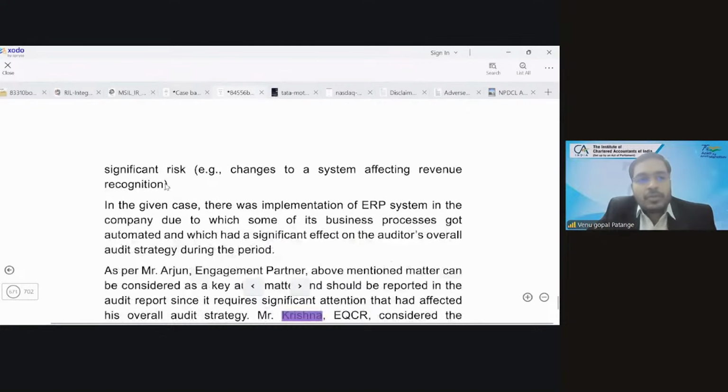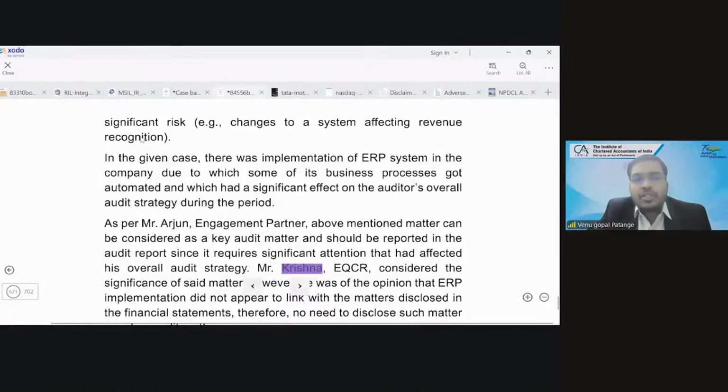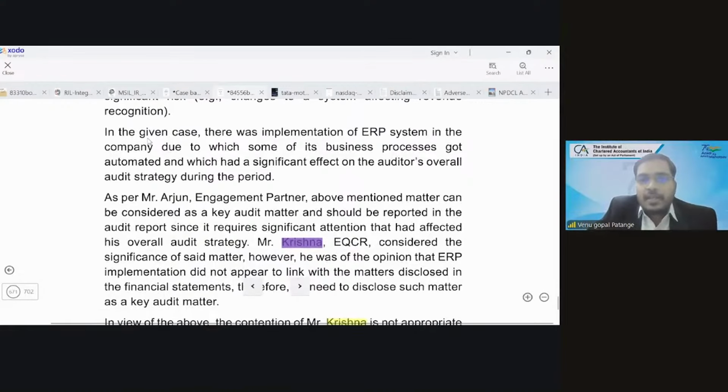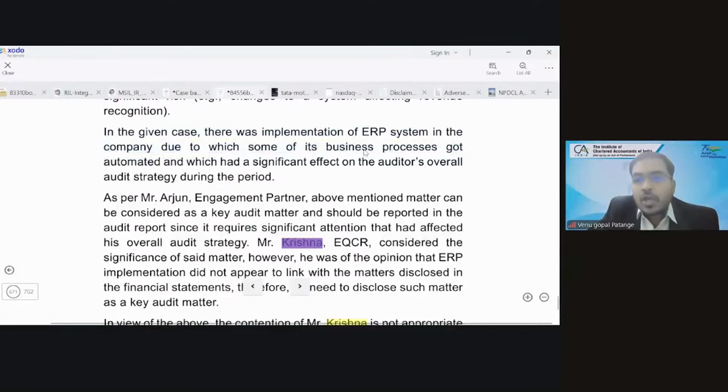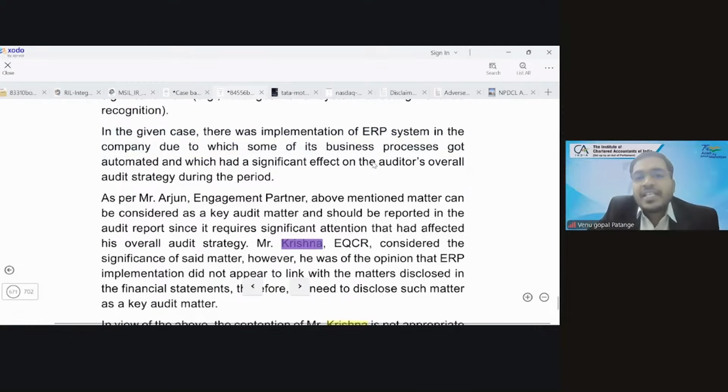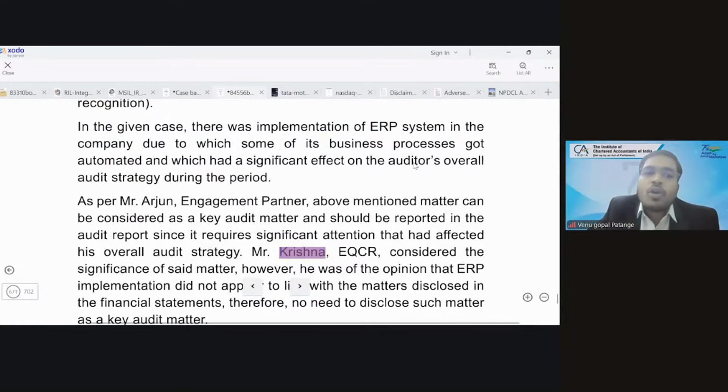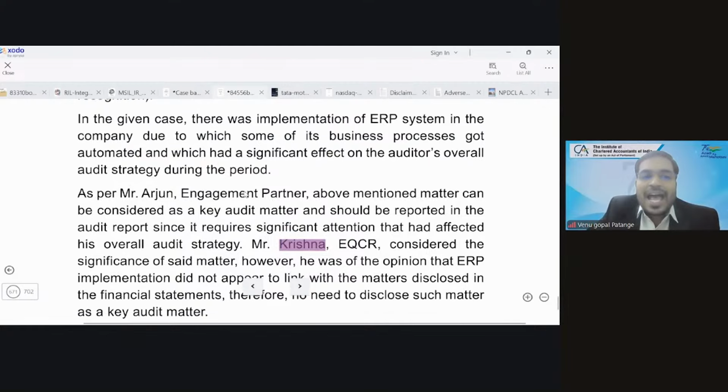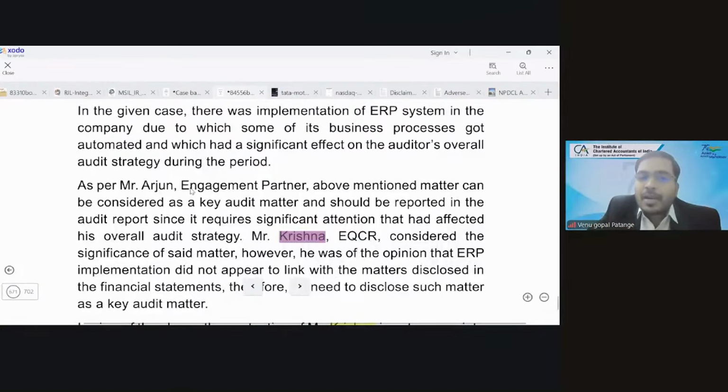Now here's the conclusion. In the given case, there was implementation of an ERP system in the company, due to which some of its business processes got automated and which had a significant effect on the auditor's overall audit strategy during the period. As per Mr. Arjun, the engagement partner, the above-mentioned matter can be considered a key audit matter and should be reported in the audit report since it requires significant attention that had affected his overall audit strategy.